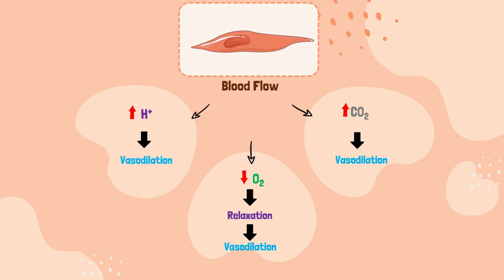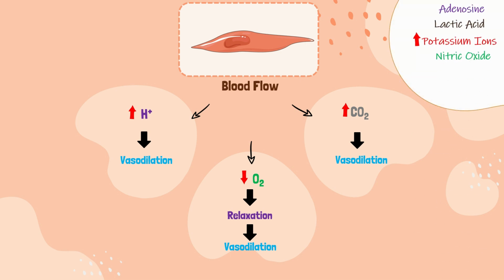Now, moving forward, adenosine, lactic acid, increased potassium ions, nitric oxide, and increased body temperature can all cause local vasodilation. Decreased blood pressure, by causing decreased stretch of the vascular smooth muscle, also causes these small blood vessels to dilate.